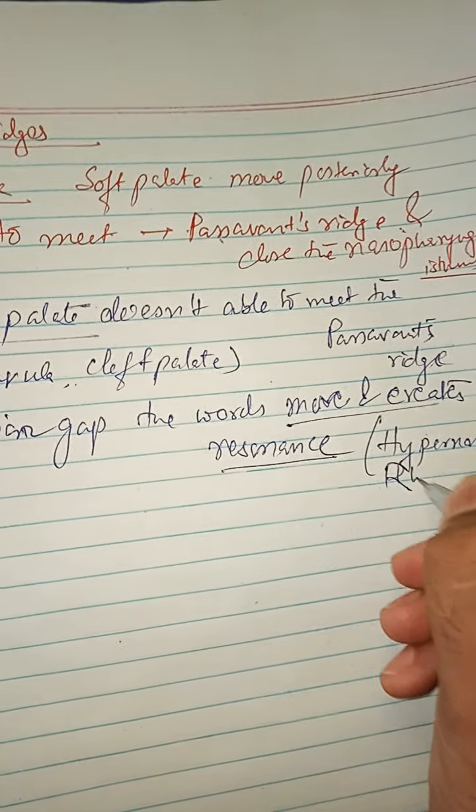Now coming to the laryngopharynx or hypopharynx. The laryngopharynx is guarded anteriorly by the posterior surface of the cricoid, that is the postcricoid area.